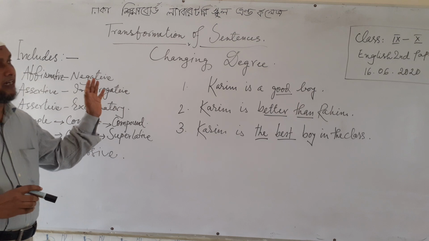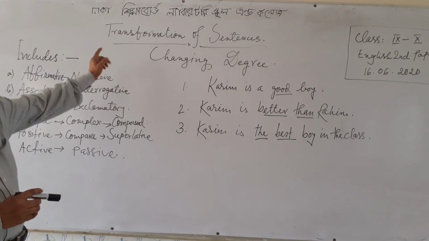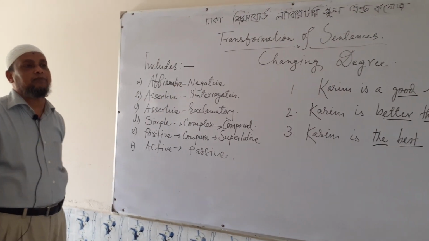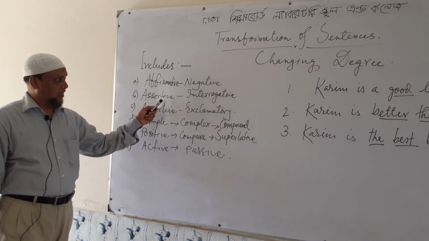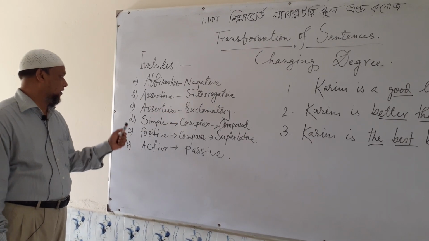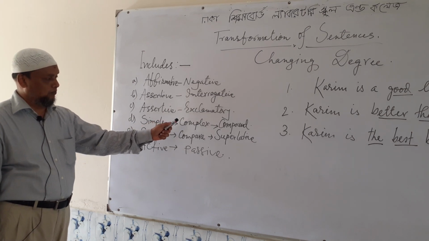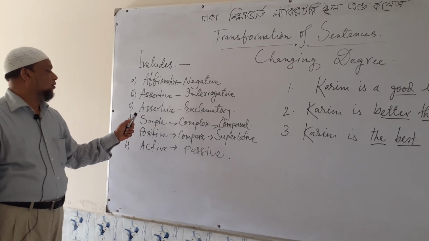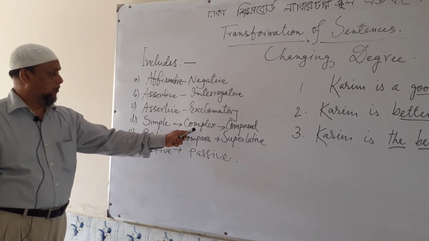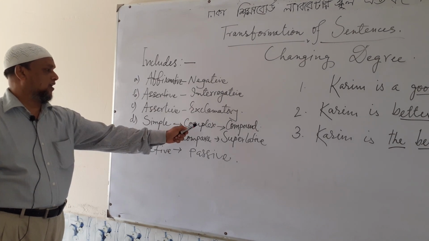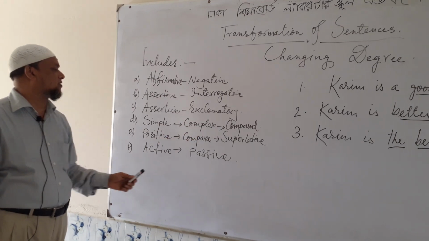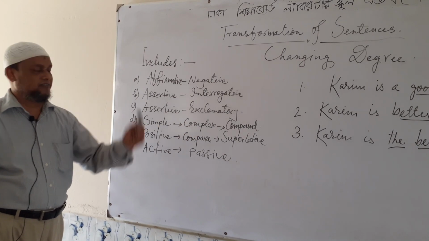Let's see what items transformation of sentences includes. The first one is affirmative to negative. Second one is assertive to interrogative. Third one is assertive to exclamatory. Fourth one is simple to complex to compound. That means we need to change either a simple sentence into a complex or compound, or a complex sentence to simple or compound, or a compound sentence to simple or complex.